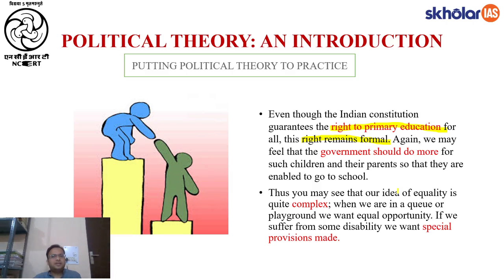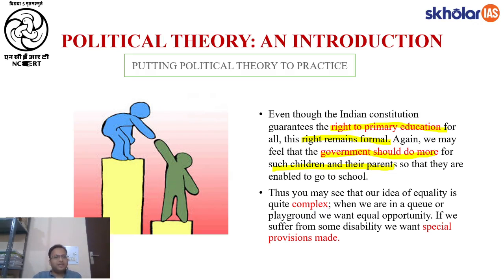So we see that this commitment to primary education in law is not enough, because that child is also not debarred from going to school. But not debarring is not enough. So we intuitively feel that the government should do more for such children and their parents. Because why do some children work as maids or domestic help? Or why are some young girls retained at home while their co-aged brothers go to school?